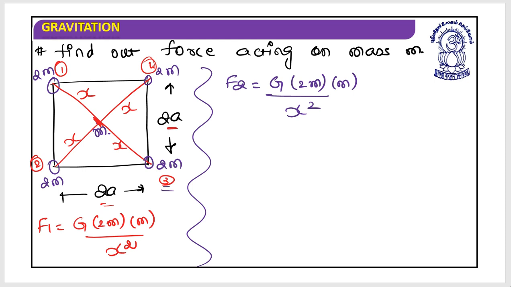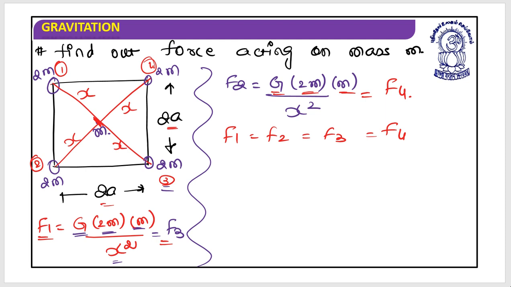What is the force due to the third particle? It's again G multiplied by 2m into m divided by x square. So this F1 and F3 would be equal. What is the force due to the fourth particle? This is G into 2m into m by x square. This is F4. I hope this is clear. So these are the four forces. If I look at this carefully, all these are equal in magnitude. So F1 is equal to F2 is equal to F3 is equal to F4. These are all equal in magnitude.